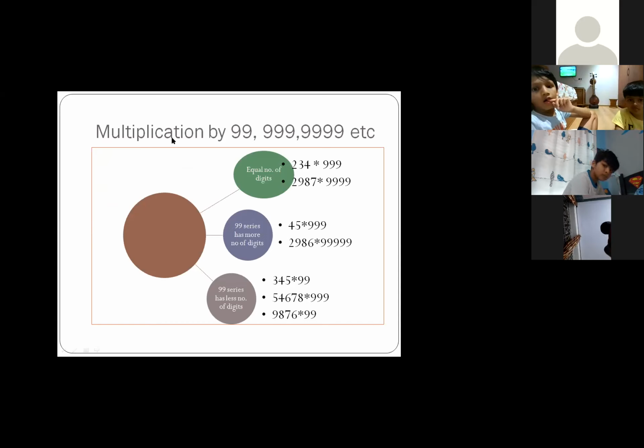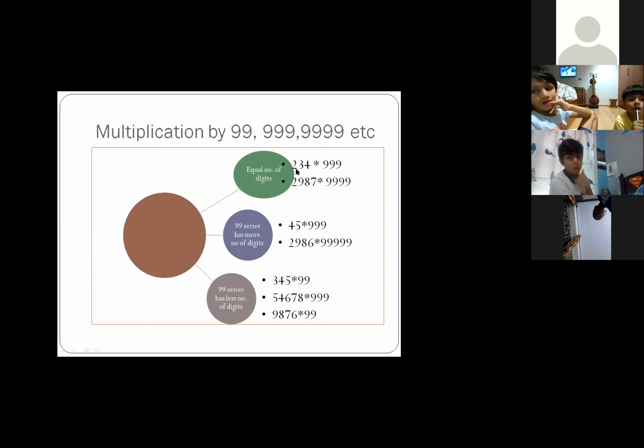So now we are going to multiply the numbers. How are the numbers? First case, we are multiplying two numbers which have an equal number of digits.